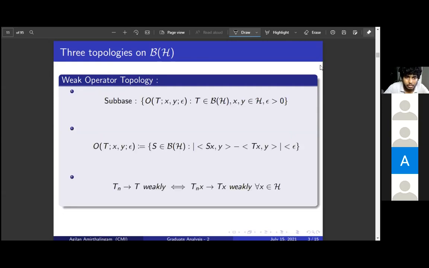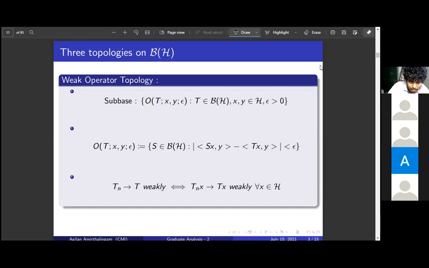I will give a subbase for this topology first, which is this collection of sets O, again around a point T in B of H, and depending upon two points x and y in H and an epsilon. This set is defined as the set of all S in B of H such that the modulus of the inner product of Sx and y minus the inner product of Tx and y is less than epsilon.